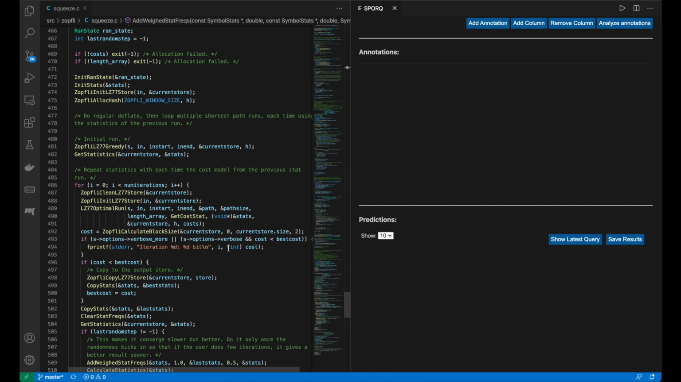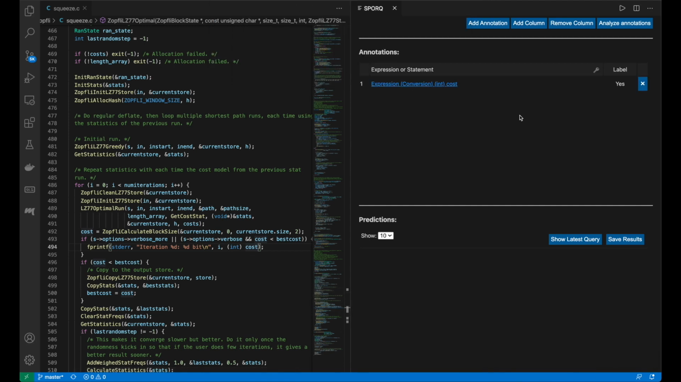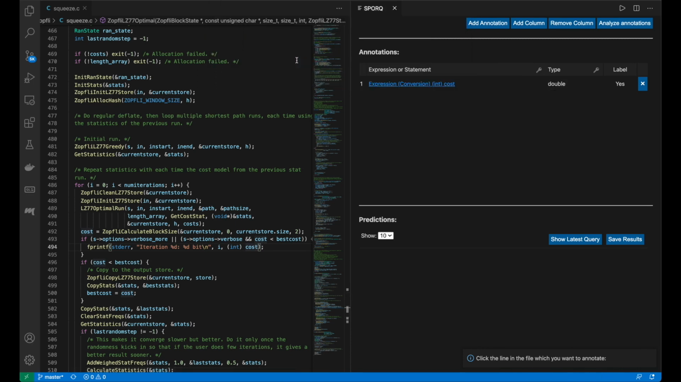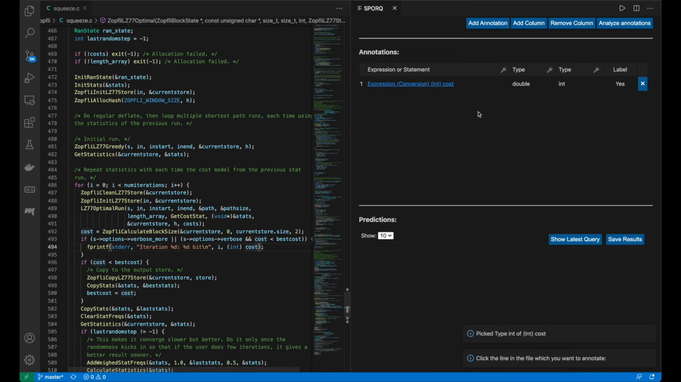So let us annotate this example. We can do that by clicking on the Add Annotation button, clicking on the expression, and choosing the correct program element. We know that the cast is from a type of a double to a type of an int. In order to specify this in our annotation, we can add a column, click on the Annotate button, and click on the expression. We can then choose type double of cost. Additionally, we can add another column, click on the Annotate button, click on the expression again, choose type int of int cost, and this will give us our entire row for our first annotation.